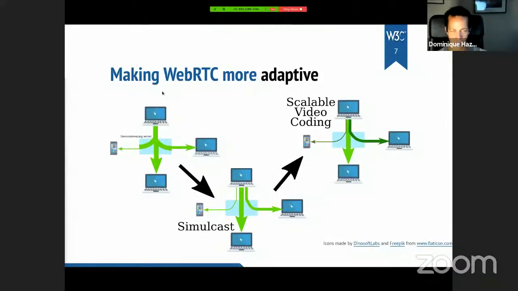If you have a big computer or a low-end smartphone, the experience of doing real-time communication has to adapt to your circumstances. And there are a number of technical barriers that we are lifting. The same way I described the need to adapt video streaming earlier to various network conditions. WebRTC has already a lot of it, but we have a number of improvements, in particular a technology called scalable video coding that will make doing WebRTC across this diversity of devices even better in terms of performance, smoothness, and